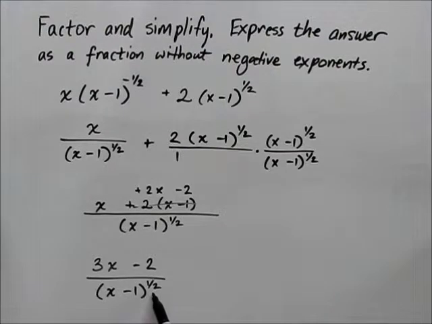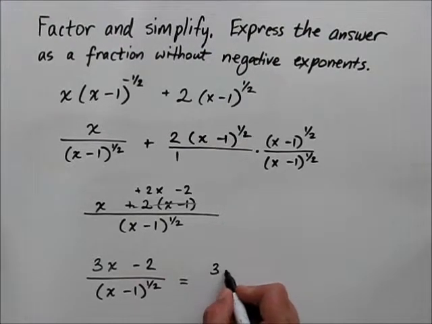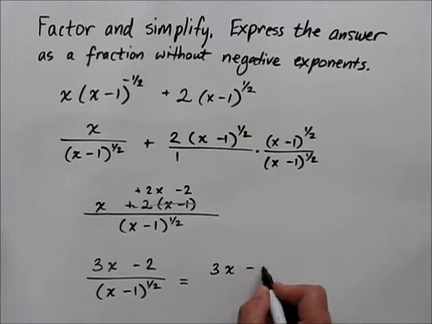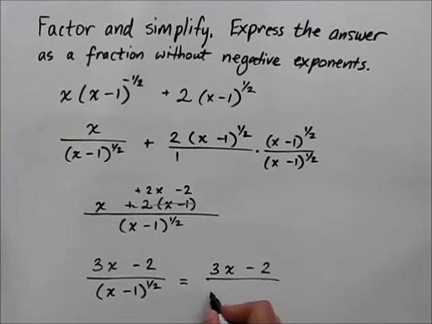Anytime you have an exponent of 1/2, typically you'll rewrite that term using the radical sign. So we'll write that then as square root of x minus 1. These mean equivalent things, it's just a matter of formatting.